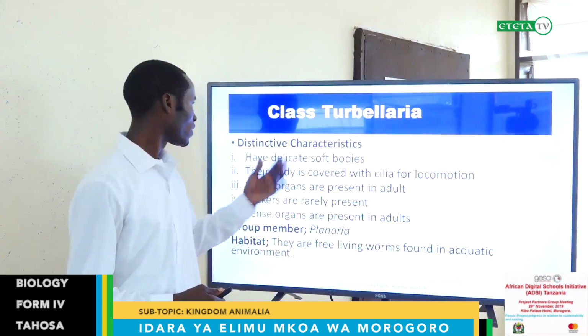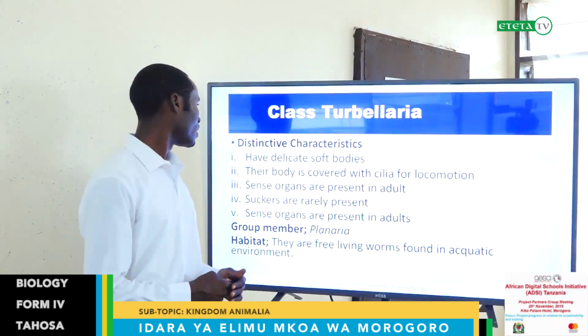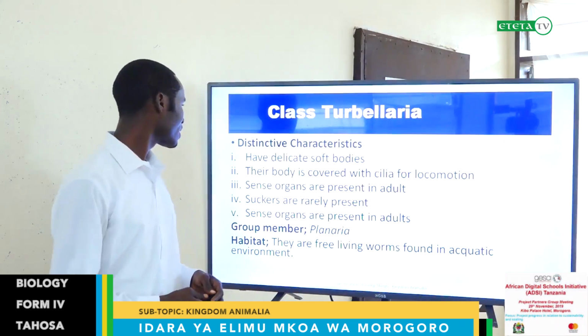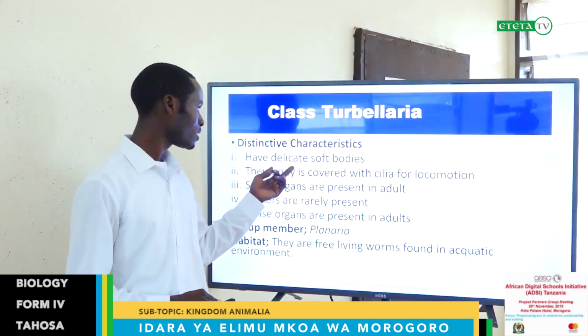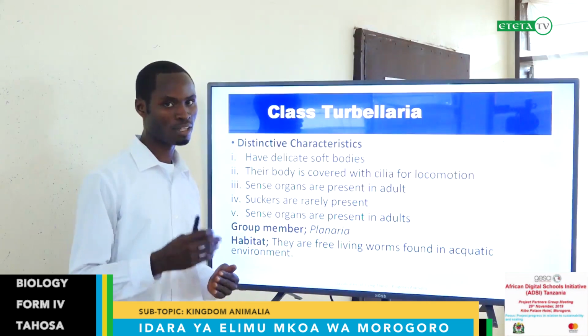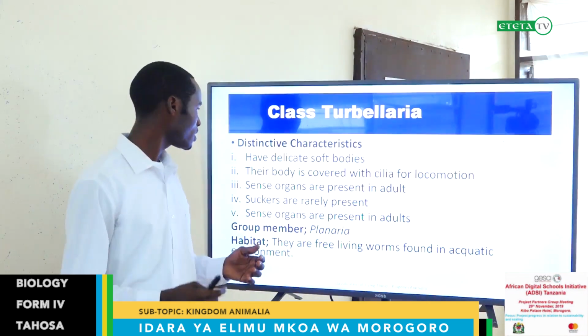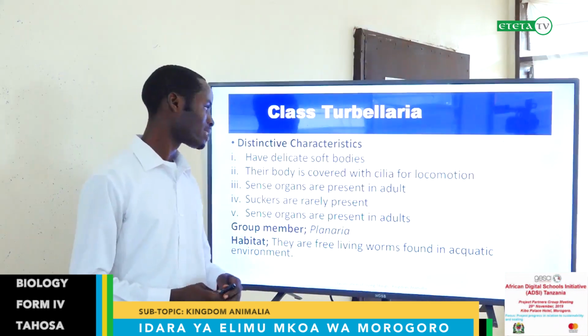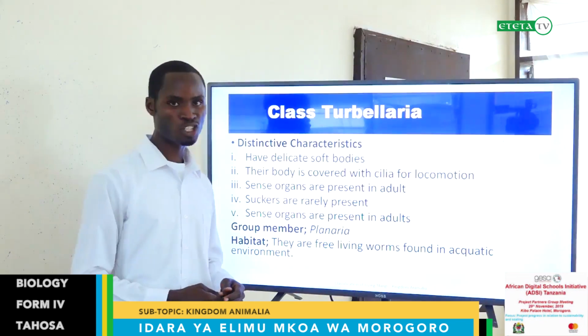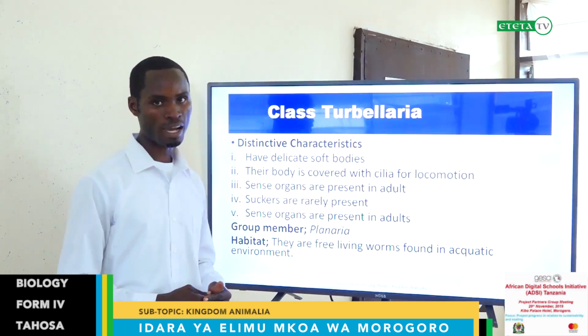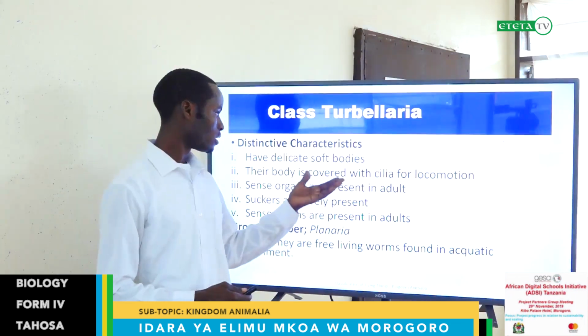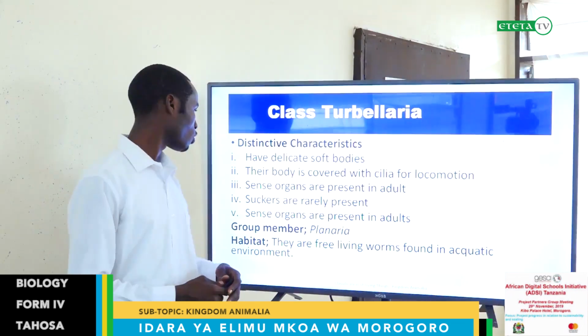Class Turbellaria. These are the distinctive characteristics of the class. They have delicate, soft bodies, and their body is covered with cilia for locomotion. As you know, cilia is one of the locomotor structures in some animals, and these ones have cilia for their locomotion.